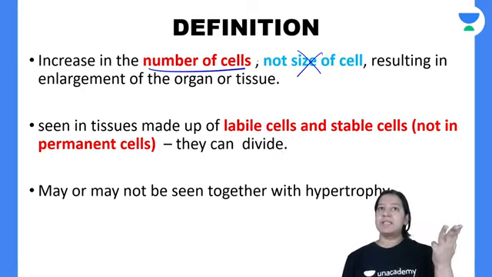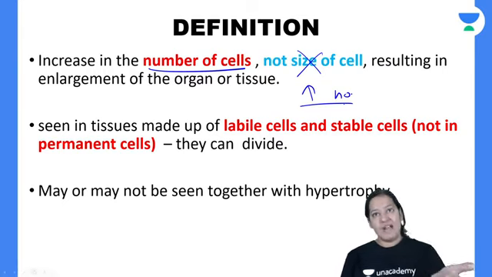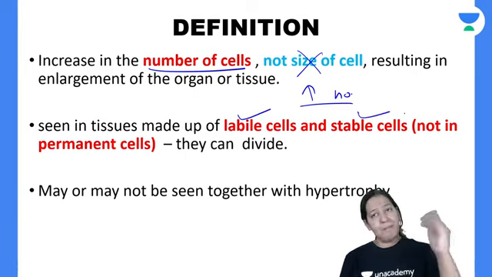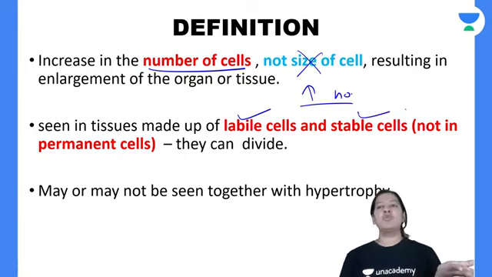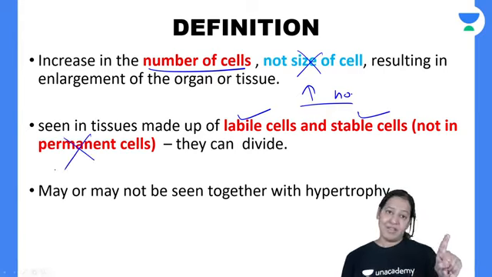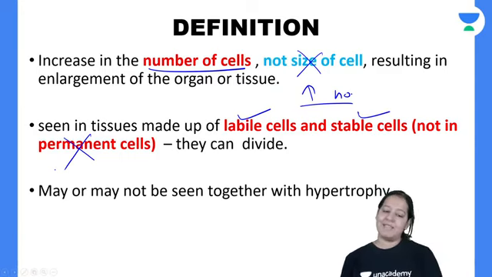Out of which, this hyperplasia is shown by which type of cells? Increase in number. So the cells which can divide can show hyperplasia. Labile cells continuously divide, so they can show hyperplasia. Stable cells normally do not divide, but as a part of injury they can divide, so they can also show hyperplasia. But permanent cells cannot show hyperplasia. The cells of the heart and brain cannot show hyperplasia. Have you got it? That is the definition.